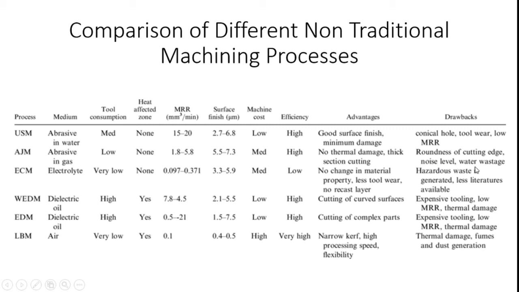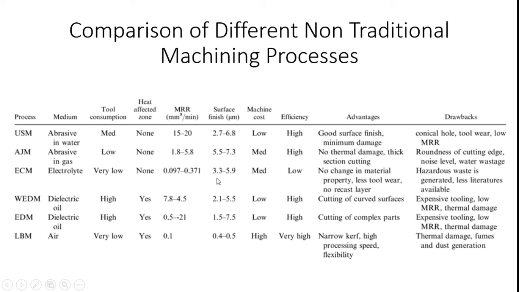Water wastage is also available with the drawbacks of abrasive jet machining. And electrochemical machining: the medium used for electrochemical machining is electrolyte. Tool consumption is very low here, because for stirring purposes we may utilize the tool, so the utilization of the tool is very low. And the heat affected zone is also not available here. The material removal rate is very low compared with other processes, at the level of 0.097 mm³ per minute to 0.371 mm³ per minute.